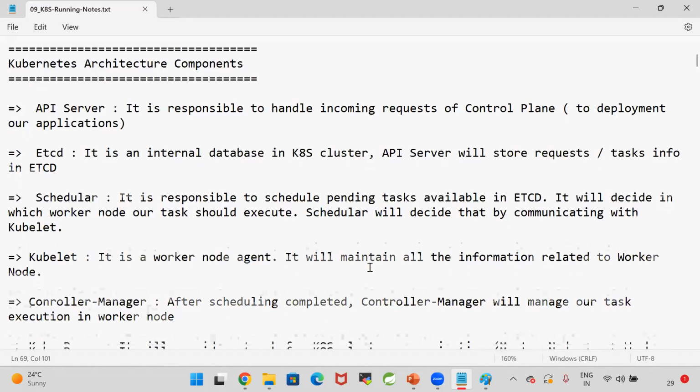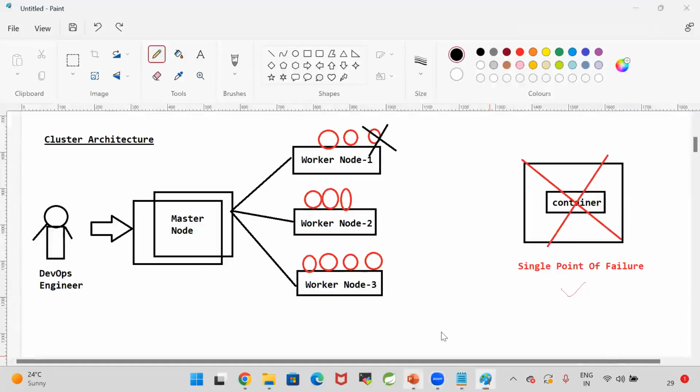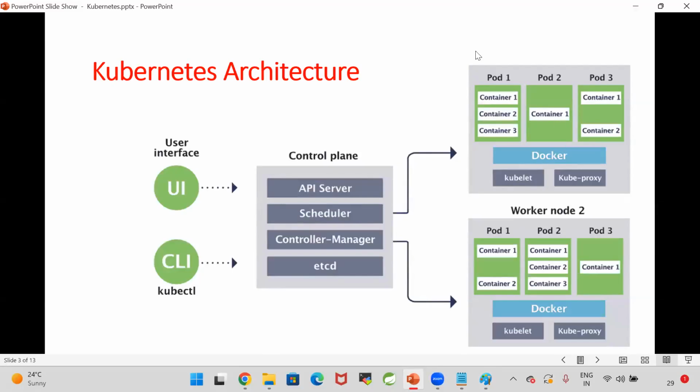Good. Next one, what is kube proxy? Kube proxy will provide the network for communicating between the control plane and the worker node, so that the worker node can connect with the control plane and the control plane can connect with the worker node. Kubelet is a node agent. Kube proxy will provide the network connection between the control plane and the worker nodes.